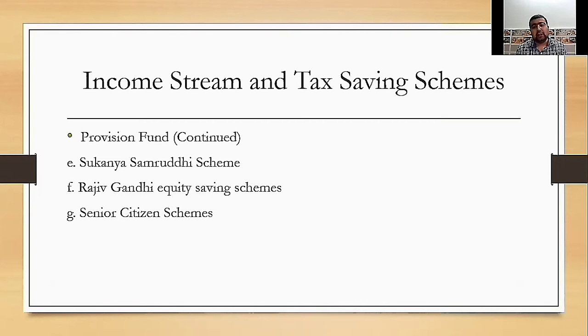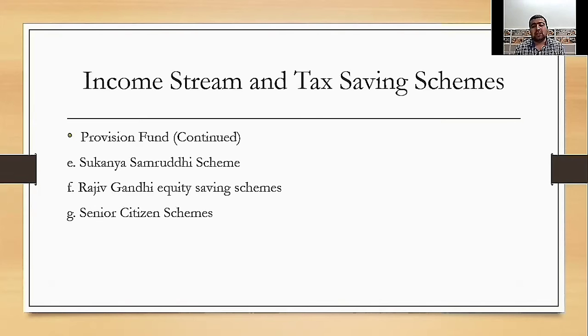After that, Rajiv Gandhi Equity Savings Scheme. The Rajiv Gandhi Equity Savings Scheme is the latest equity tax saving scheme available for equity investors in India, with the purpose of motivating small investors to invest their money in the domestic capital market. The maximum investment allowed is rupees 50,000. The investor will be eligible to get a 50% deduction of the amount. So if you invest 50,000, you will get a tax deduction of only 25,000.